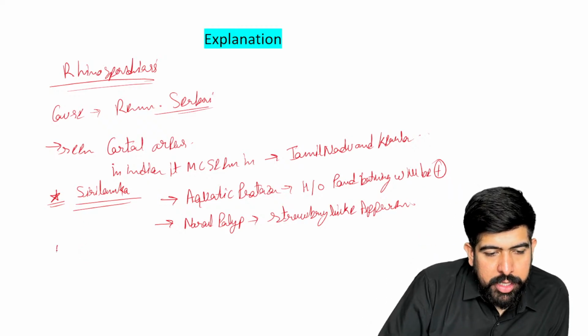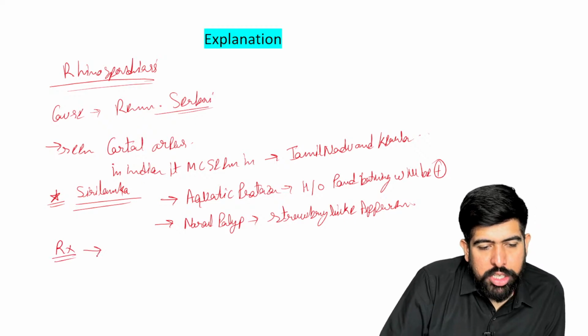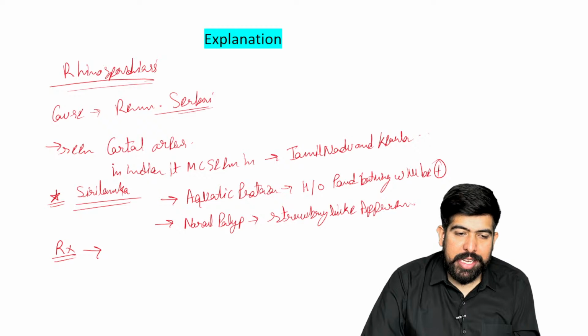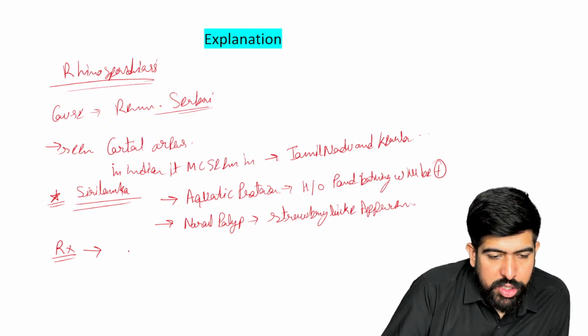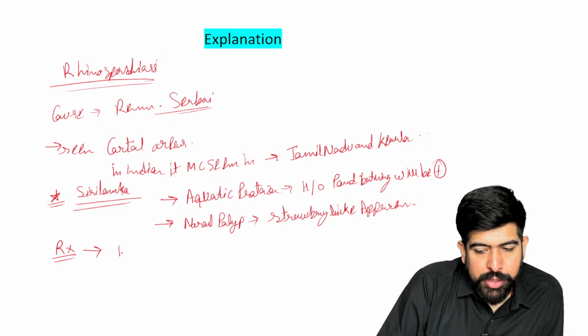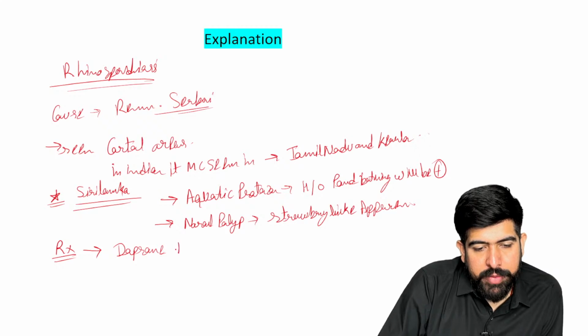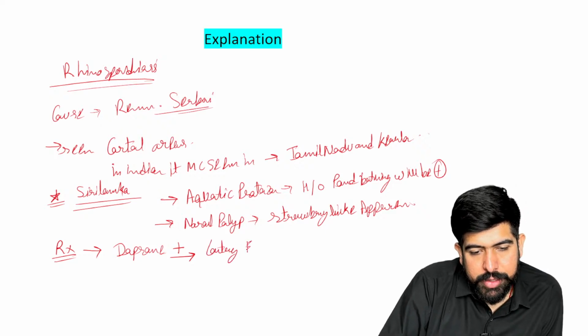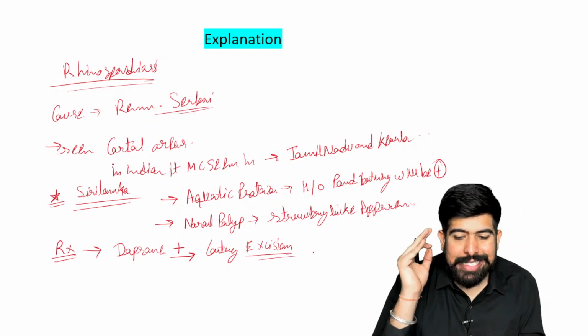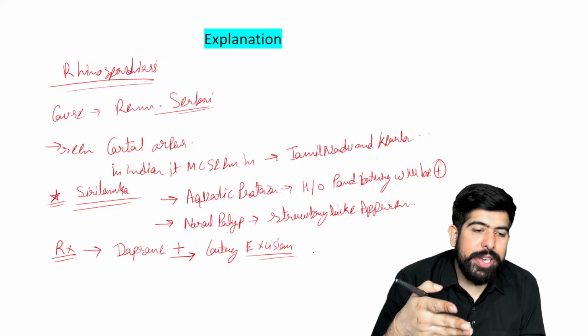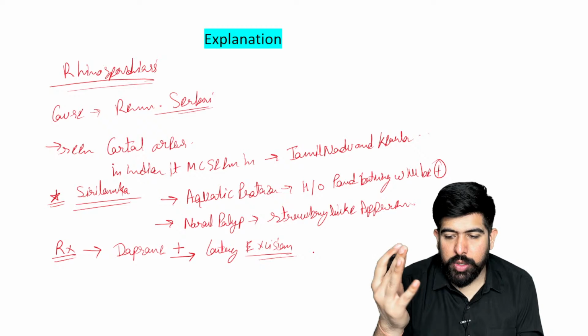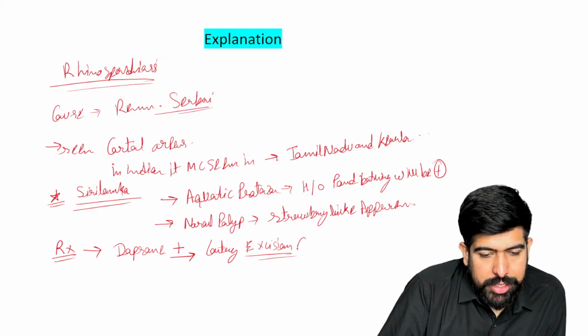Now, what should be the treatment? Guys, you can tell me what treatment should be given in this condition. Of course, first of all, dapsone should be given, and after that we can do cautery excision. Why cautery excision? Because it has a rich blood supply. Guys, please remember, if I'm not doing cautery, it will bleed too much. So we'll do cautery excision, which is surgery.